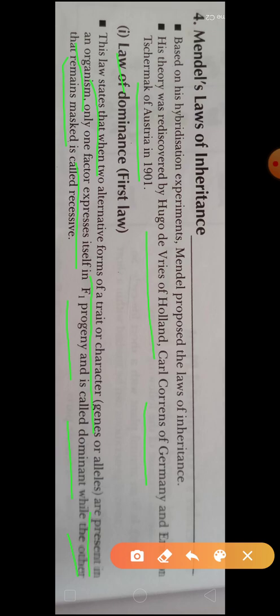So the dominant factor shows its effect in the F1 generation and the recessive remains masked. This is the first law of Mendel, known as the law of dominance, and we can easily see it in the monohybrid cross. In the F1 generation, only the dominant factor shows its effect. That's why in the F1 generation all plants are tall.